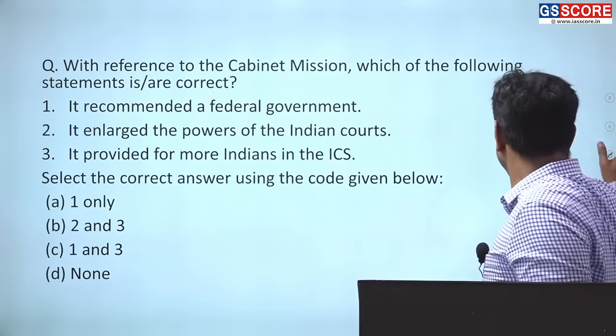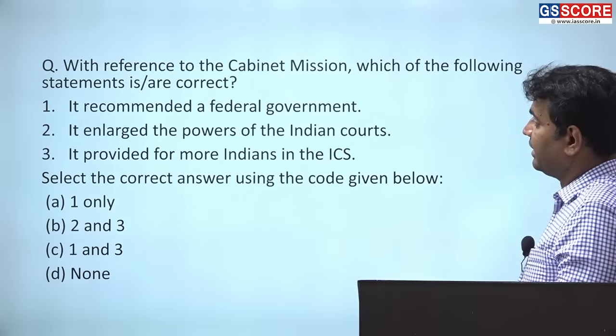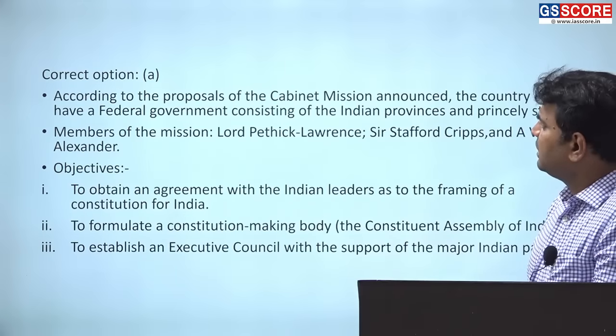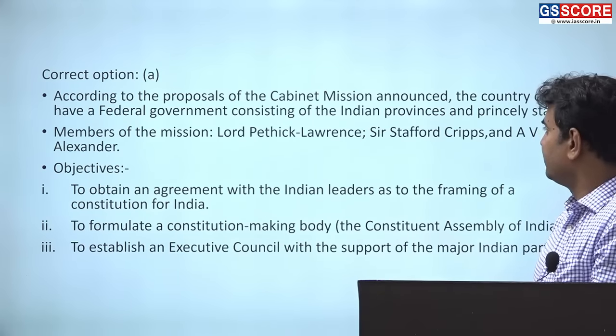Now we'll discuss the answer. Answer is A. What does A indicate? It recommended a federal form of government. According to the proposals of the cabinet mission announced, the country could have a federal government consisting of Indian provinces and princely states.